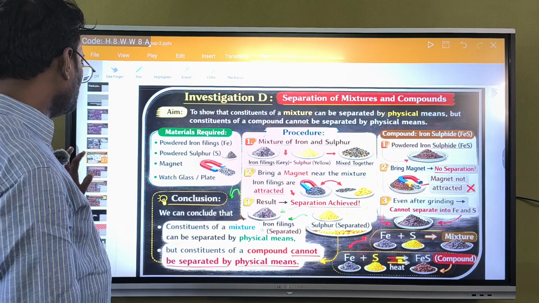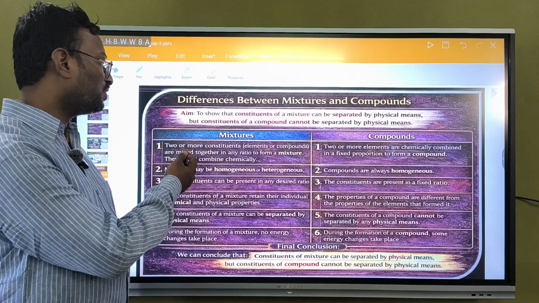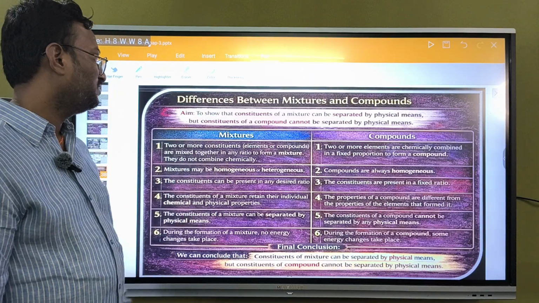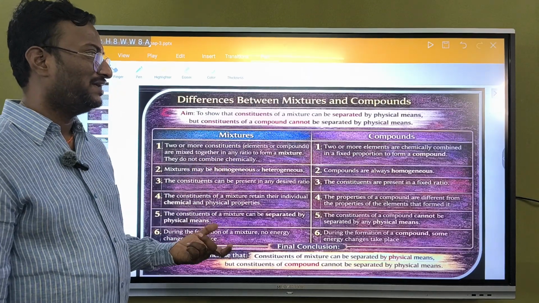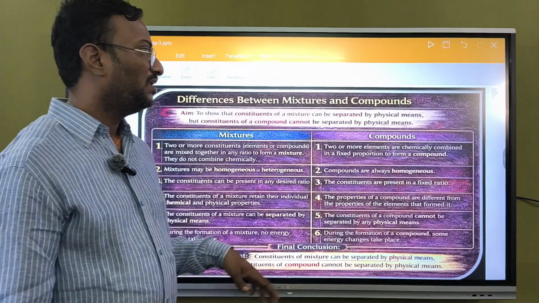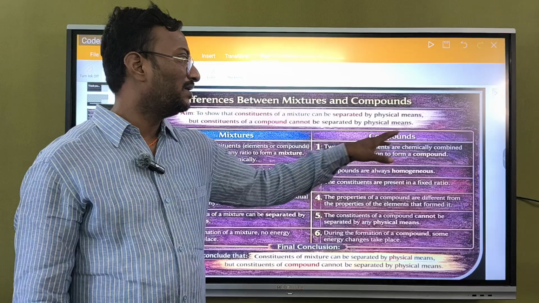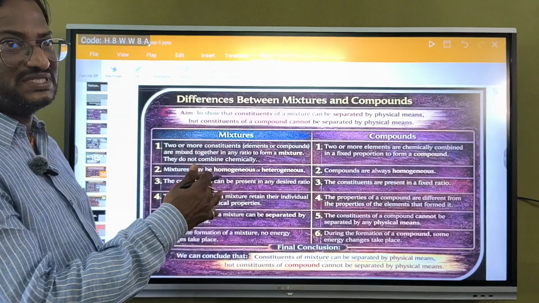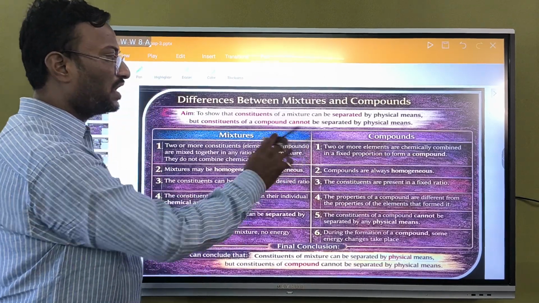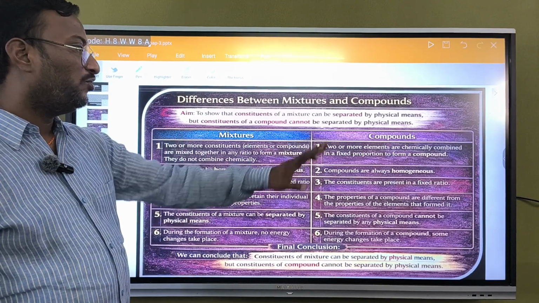Okay. Next thing, the differences between mixtures and compounds. Two or more constituents, which may be elements or compounds, mixed together in any ratio form a mixture. They do not combine chemically. Compounds are formed when two or more elements chemically combine in a fixed ratio. They cannot be separated by physical means. Mixtures may be homogeneous or heterogeneous, and compounds are always homogeneous. In a mixture the constituents can be present in any desired ratio. In a compound there will be a fixed ratio.